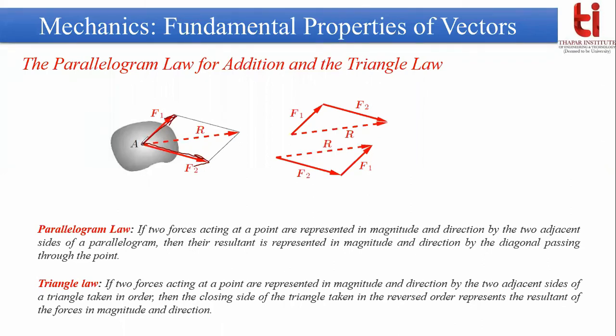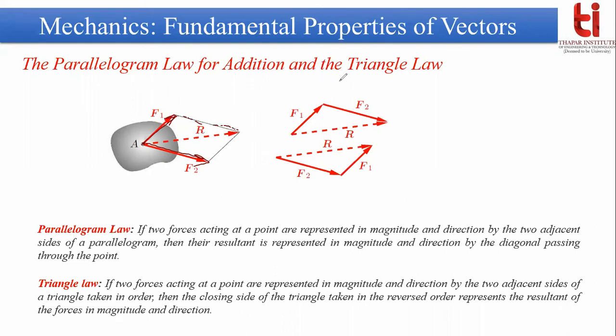Then, if you want to find the resultant, you can make a parallelogram in this way: this side will be parallel to F2 and another side will be parallel to F1. The diagonal of this parallelogram will give you the resultant force.